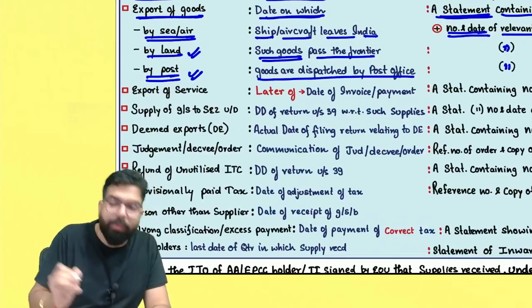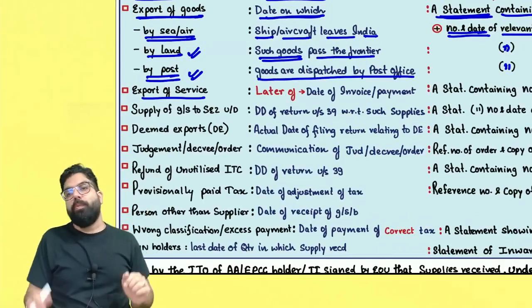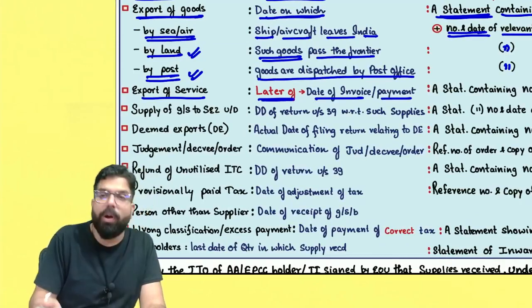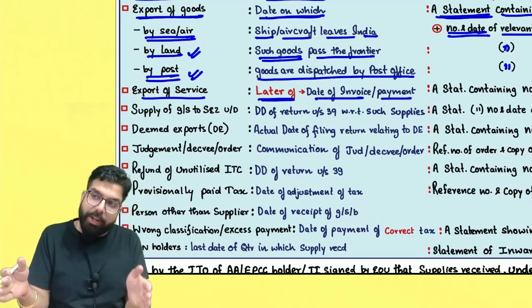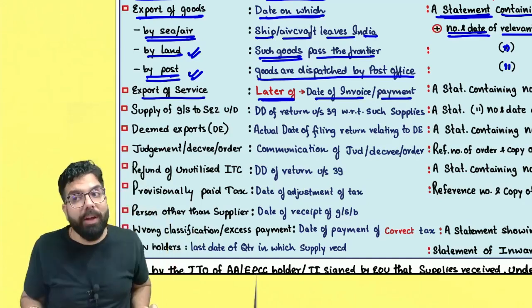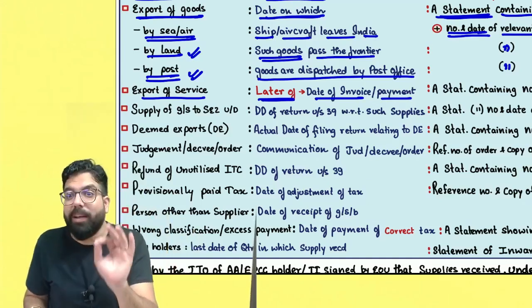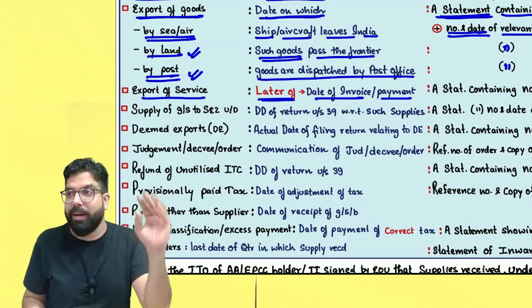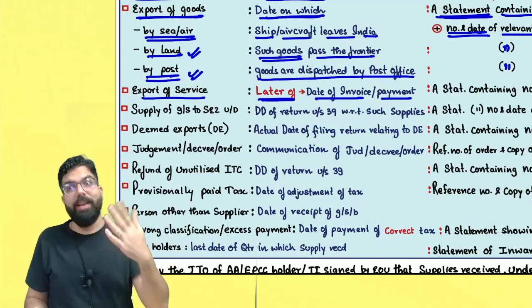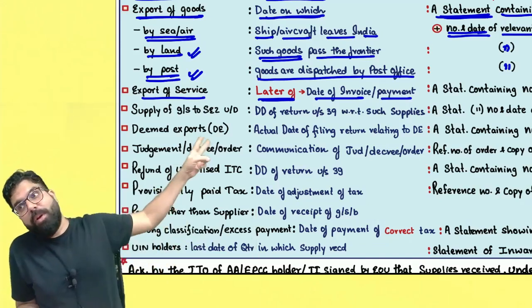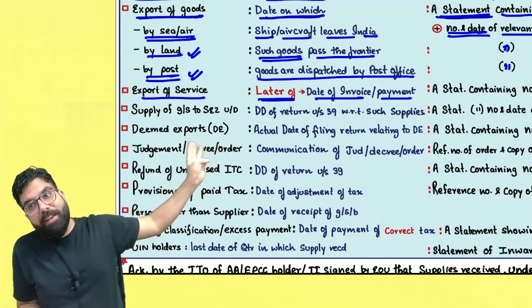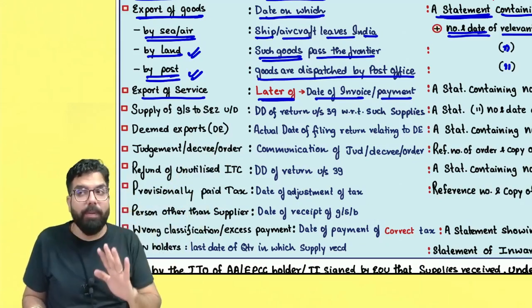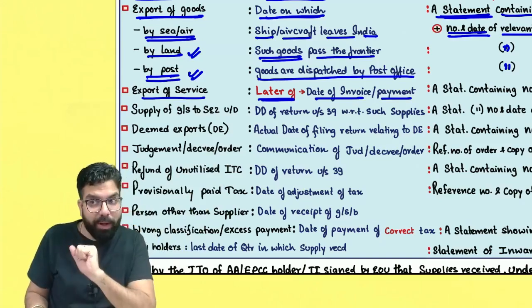Now if it's an export of service, when will the 2 years start from? It is always the later of the date of invoice or the date of payment, whichever is later. Because for export of services, you always have to realize foreign currency, only then it is export of service. In the case of goods, you take goods from India to outside India, it is export of goods. But in the case of service, location of supplier is in India, location of recipient is outside India, place of supply is outside India, what you are receiving is foreign convertible currency, and you both are not merely establishments of a distinct person, then it is export of service.